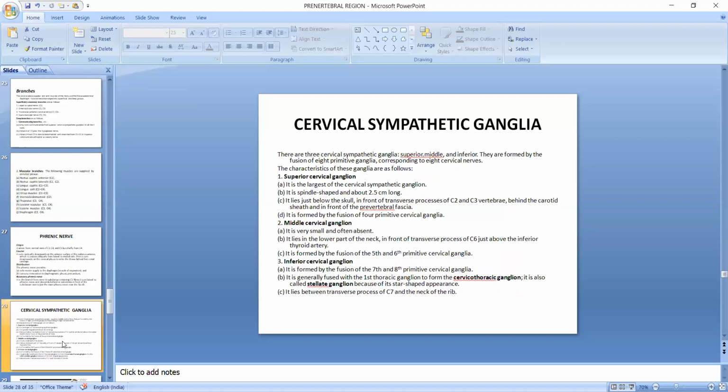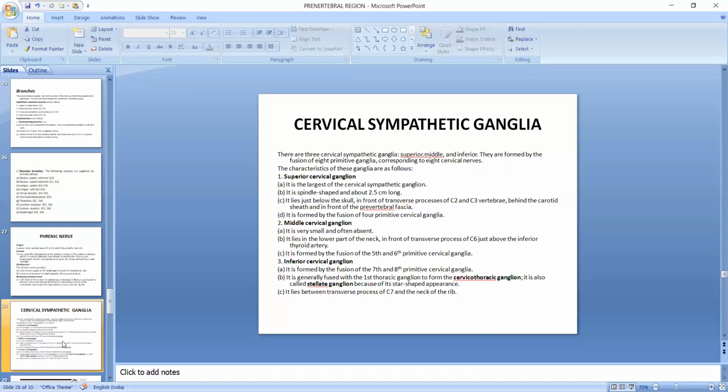The characteristics of these ganglia are as follows. Superior cervical ganglion: it is the largest of cervical sympathetic ganglia. It is spindle shaped and about 2.5 centimeter long. It lies just below the skull in front of the transverse processes of C2, C3 vertebrae and behind the carotid sheath and in front of prevertebral fascia. It is formed by the fusion of 4 primitive cervical ganglia.